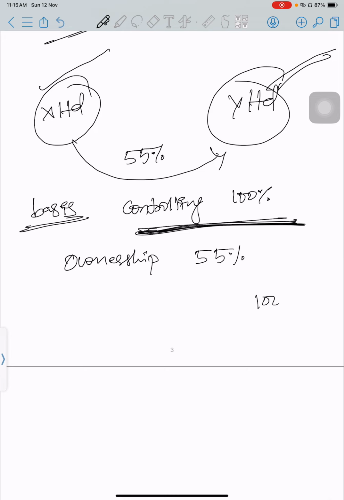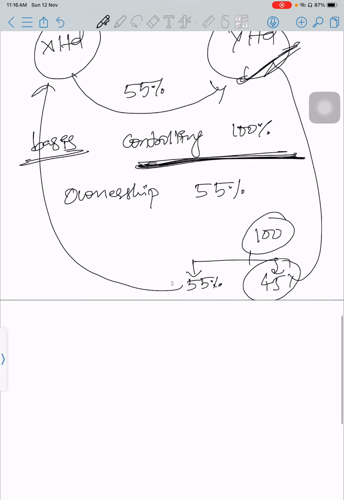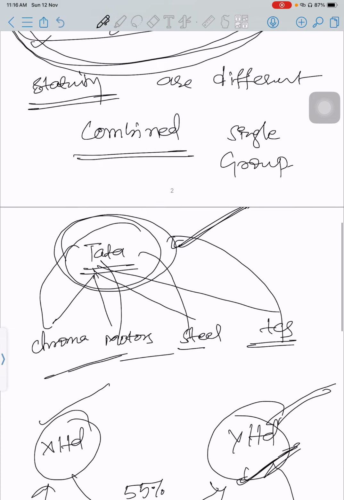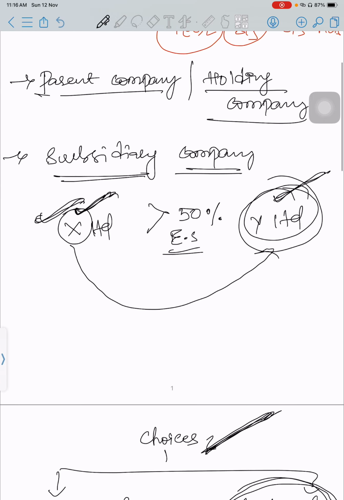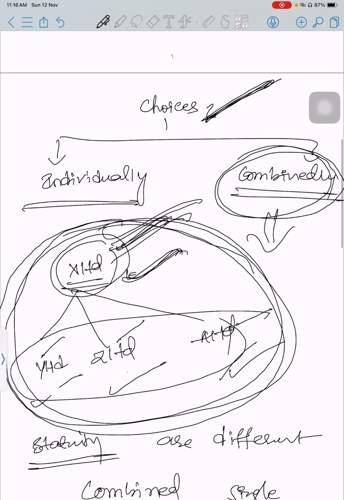The remaining 45 belongs to the other shareholders of Y Limited. So this is the logic. While preparing financial statements, we are going to keep the controlling aspect in mind. I hope you understood this small logic and explanation of what consolidated financial statements mean. Thank you.